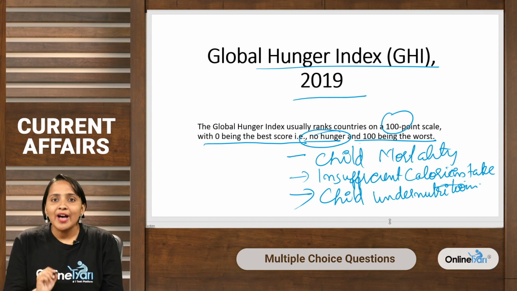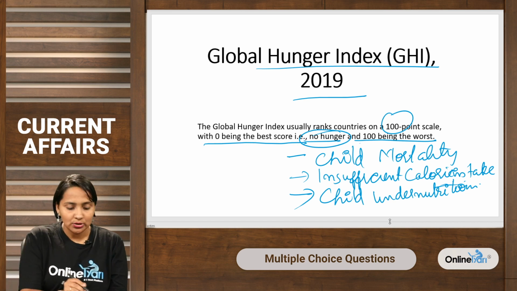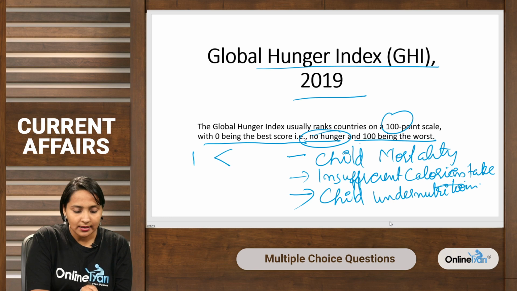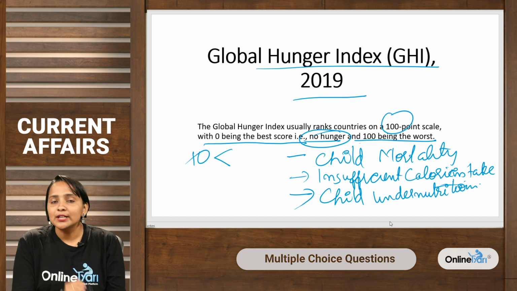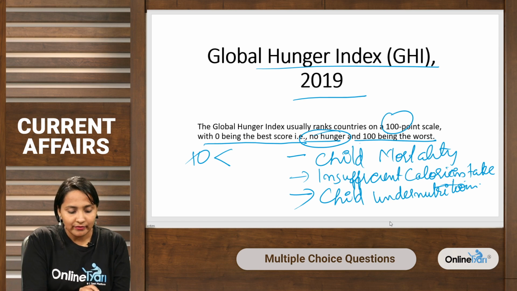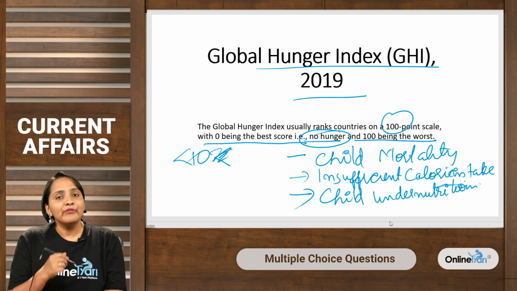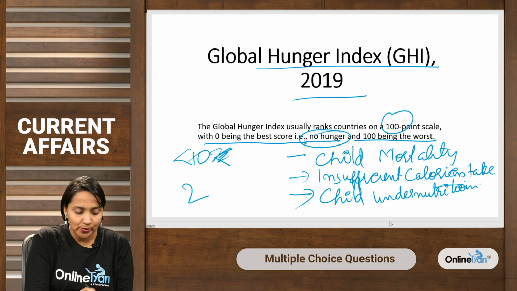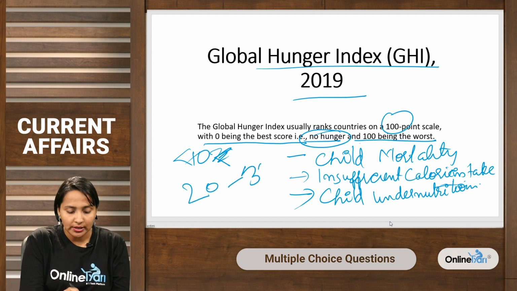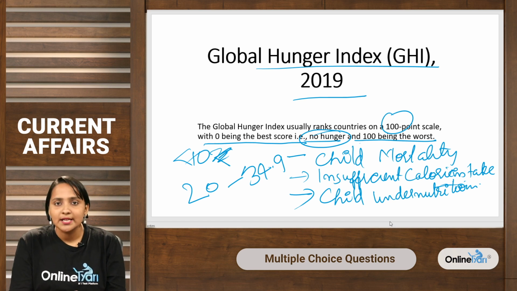So the values that are less than 10 reflect low hunger. In the index, if the values are less than 10, it means that there is low hunger in the countries, whereas if the values are between 20 to 34.9, this indicates there is serious hunger.